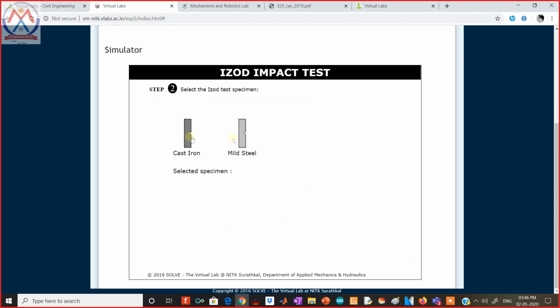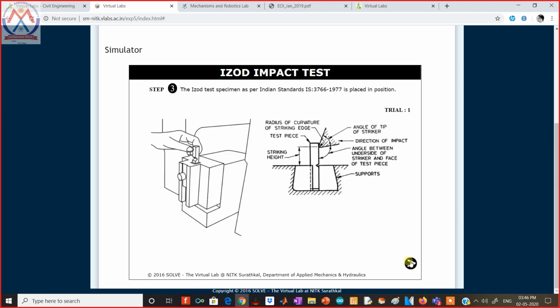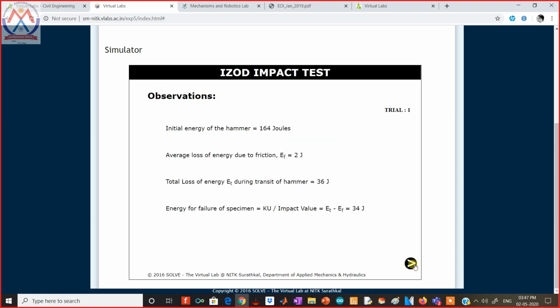We can choose the specimen, cast iron or mild steel. Let's choose cast iron. These are the standard dimensions of the system, and it shows us how to place the specimen. Let's conduct the first trial. 34 joules of energy. After trial 1, we can conduct trial 2, and so on.